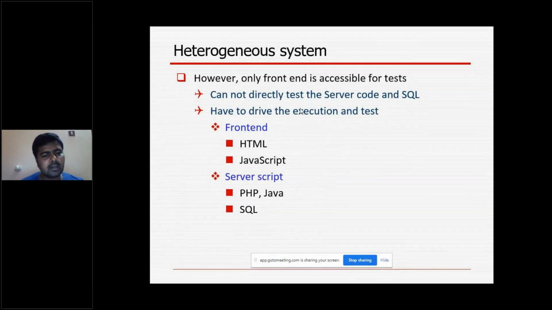Front end HTML is accessible for us, and JavaScript is also accessible. What we write to test the application is JavaScript, but what the developer has written to build that application is not accessible. That is what I mean.